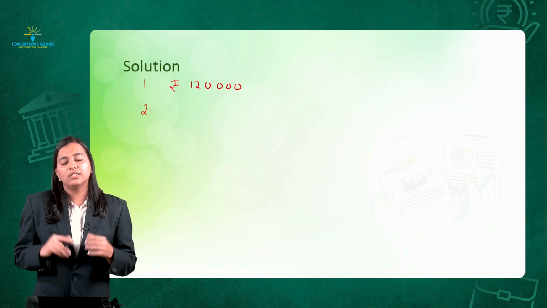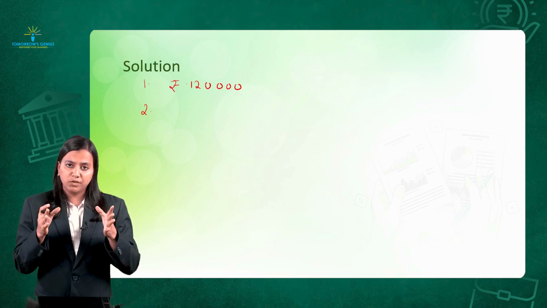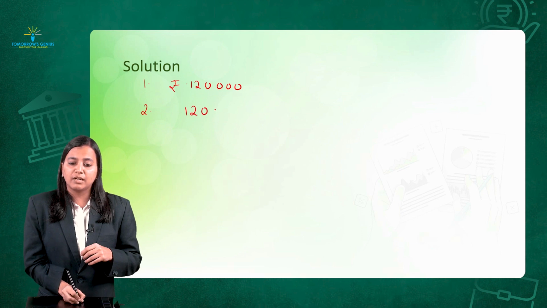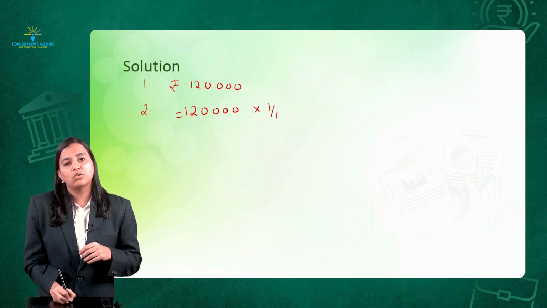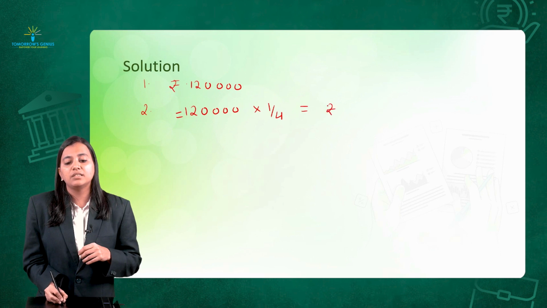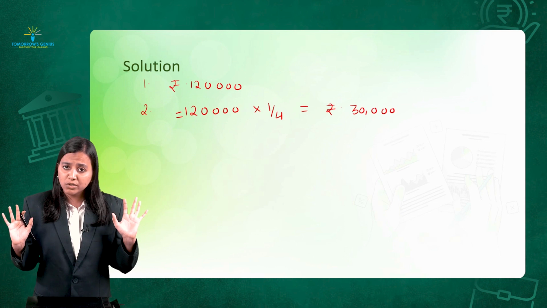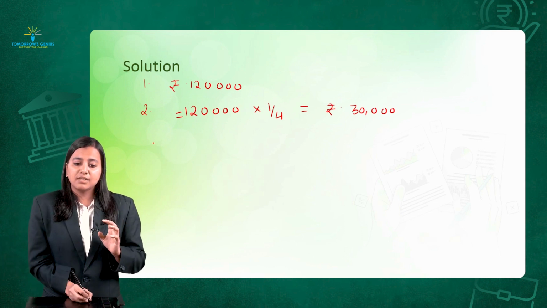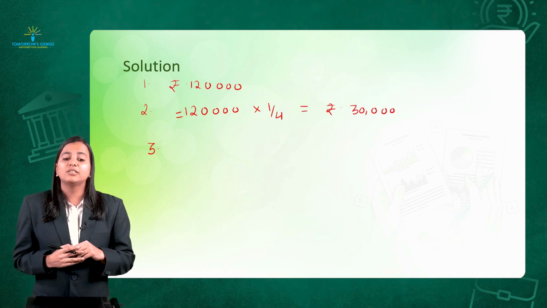Second, I need to calculate the share which the new partner has to get. How is it calculated? Goodwill of the firm multiplied by new partner's share. So, goodwill of the firm is 1,20,000 and the share he is getting is how much? He is getting 1/4. So, 1/4 of 1,20,000 gives me 30,000 rupees as his share. He is not going to get the entire value of goodwill. He is only going to get his share. The third part, what is it? Third part is I need to calculate what?